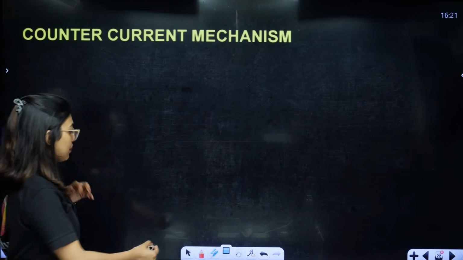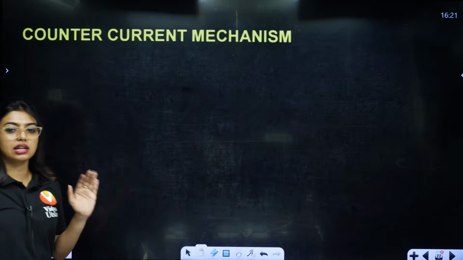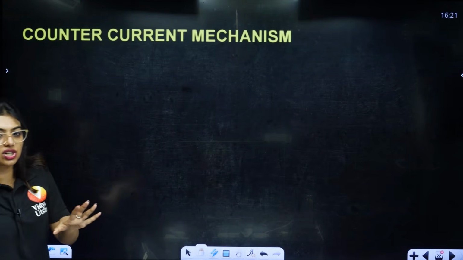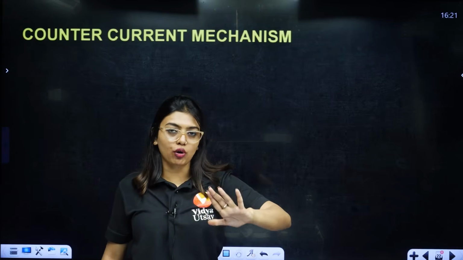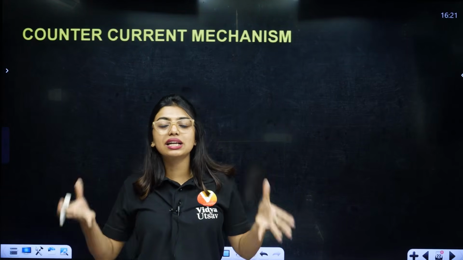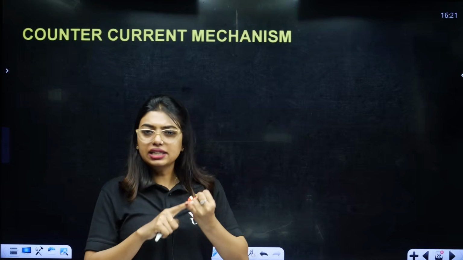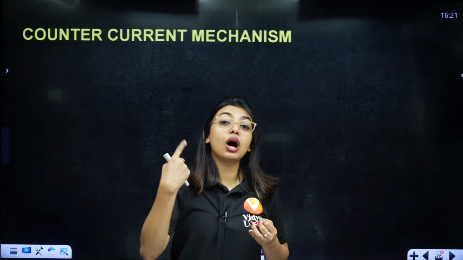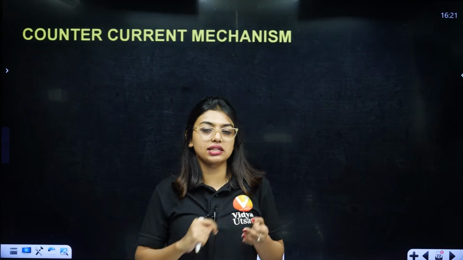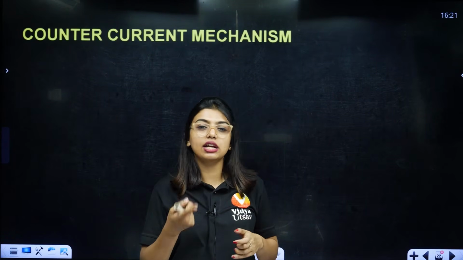So students, let's start counter current mechanism. Ma'am, what is this counter current mechanism? I told you, in stress situation, let's say in stress situation, I want to reabsorb water from my body. For that, I have to build a system who can reabsorb the water, because normally when the PCT is doing reabsorption, loop of Henle is doing concentration of the urine. How is it doing? With the help of counter current mechanism. And DCT also is helping in reabsorption, conditional reabsorption.